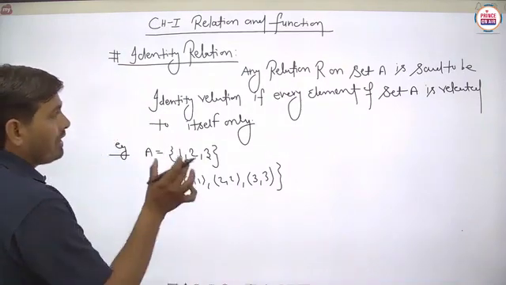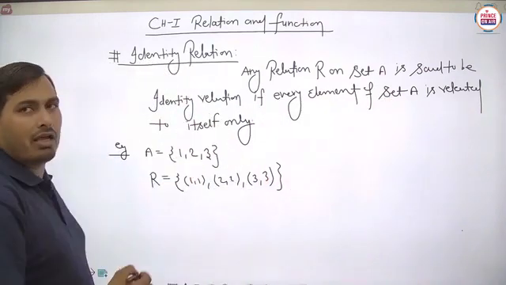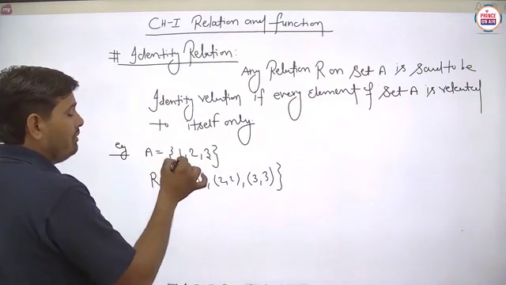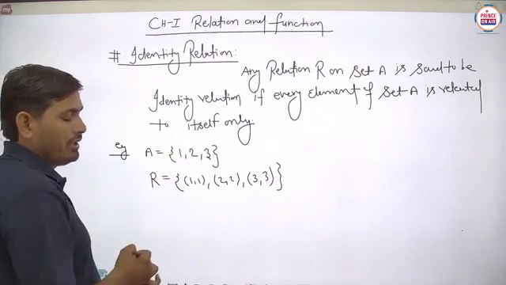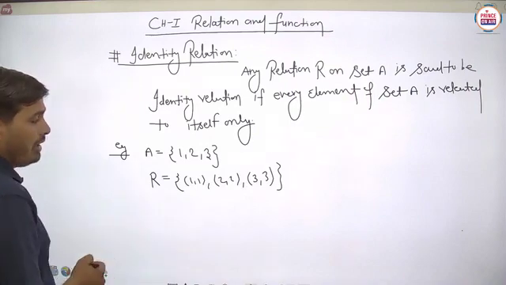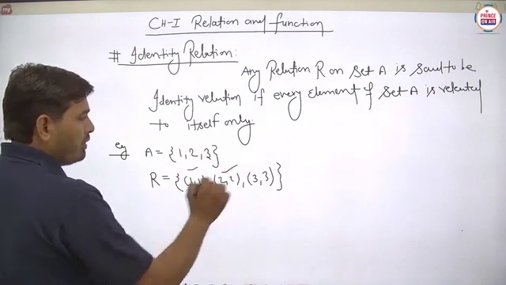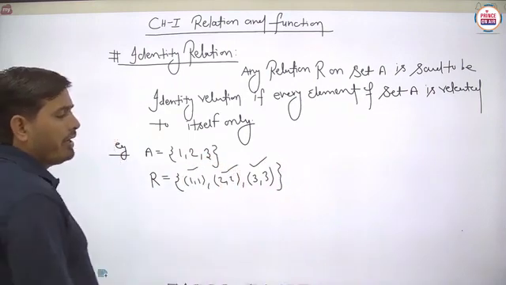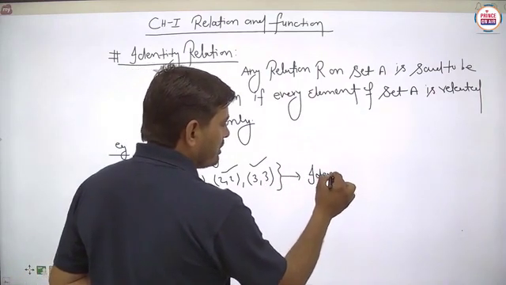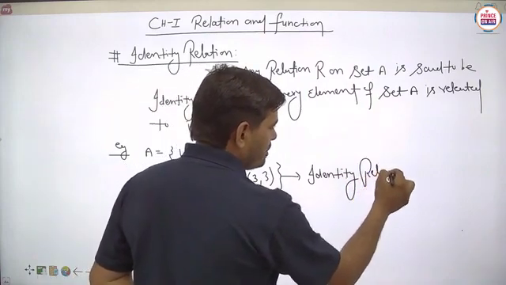So basically what we have written in this definition: every element of set A is related to itself only. So basically student, you can check the elements of set A. Very importantly you can say that 1, 2 and 3, 3 elements are there in the set A. Then you can check, (1, 1) is available here, 2 is related to itself only, 3 is also related to itself only. It means such a type of relation is said to be the identity relation. Is it clear?